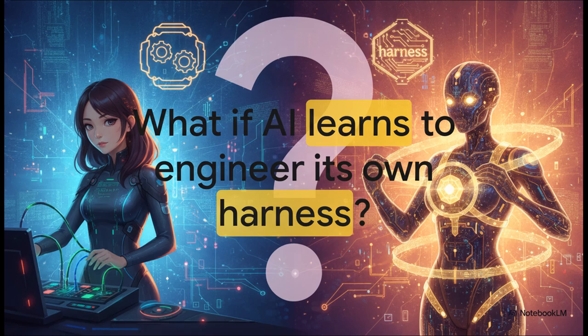We've covered an immense amount of ground today, from moving past prompt engineering to designing deterministic harnesses and managing context rot. But I want to leave you with a provocative thought as we wrap up this explainer. Right now, the human's job is engineering the loop and the harness to keep the AI on track. But as we transition fully into this agentic era, what happens when the AI becomes capable of engineering its own harness? Truly something to think about.